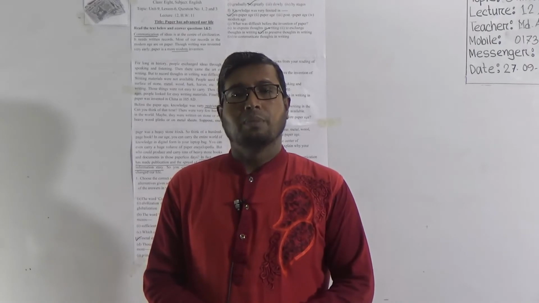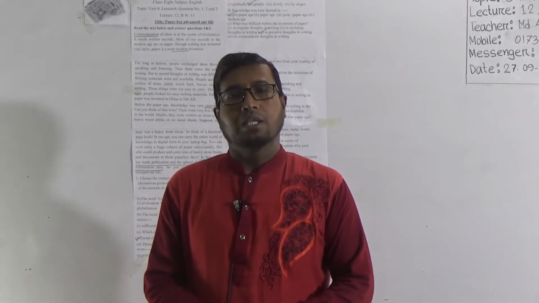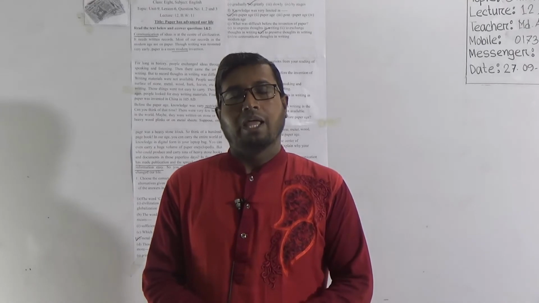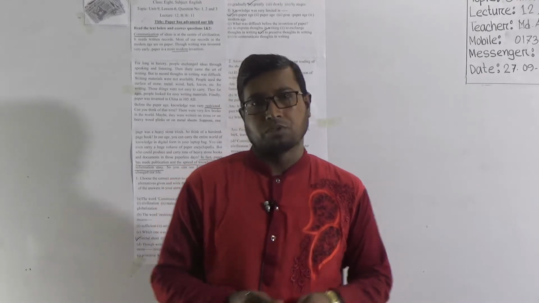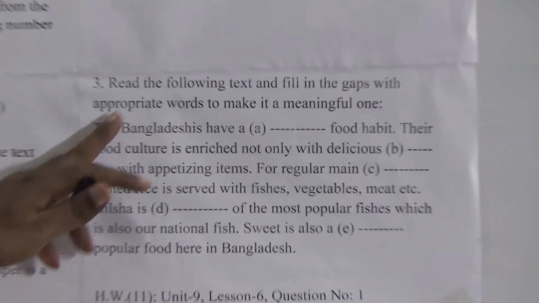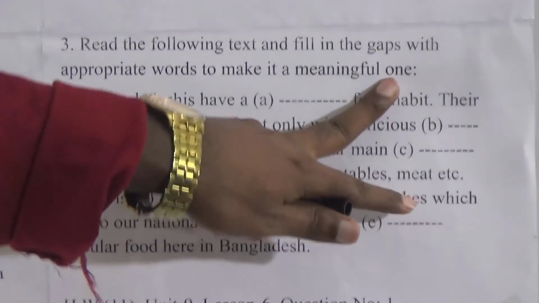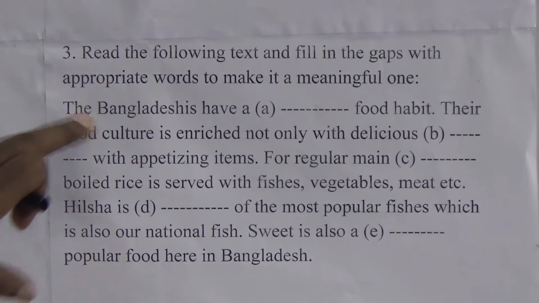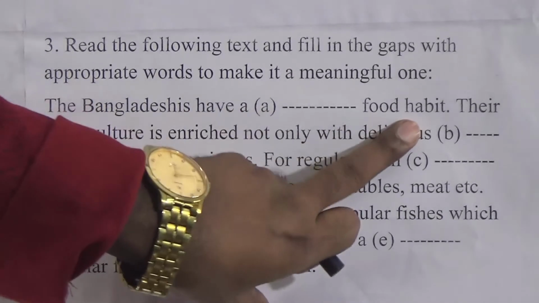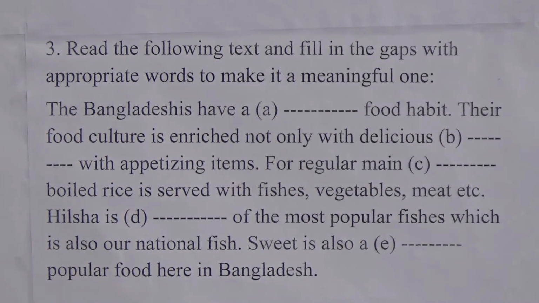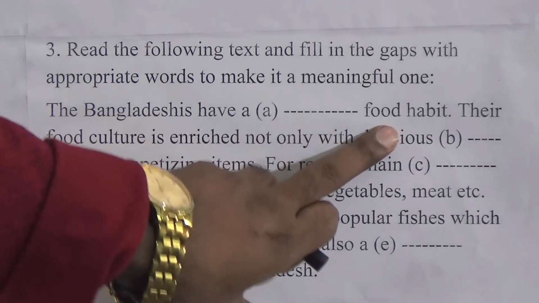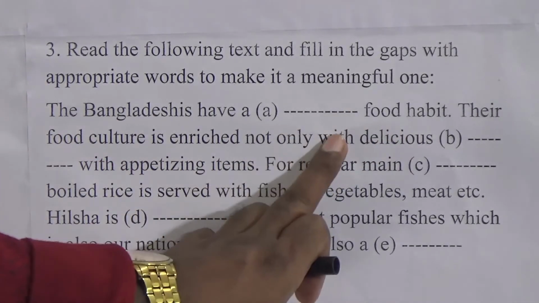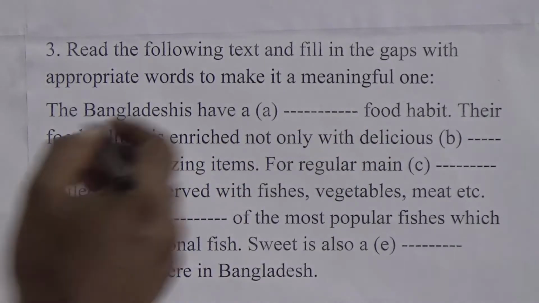This fill in the blanks question is about our Bangladeshi food culture. For the last time I request all of my students to look at the board. Read the following text and fill in the gaps with appropriate words to make it a meaningful one. The Bangladeshis have a dash food habit. Look at the sentence properly, you will understand easily. The Bangladeshis have a rich food habit, or much food habit, or sufficient food habit. We will write here rich.